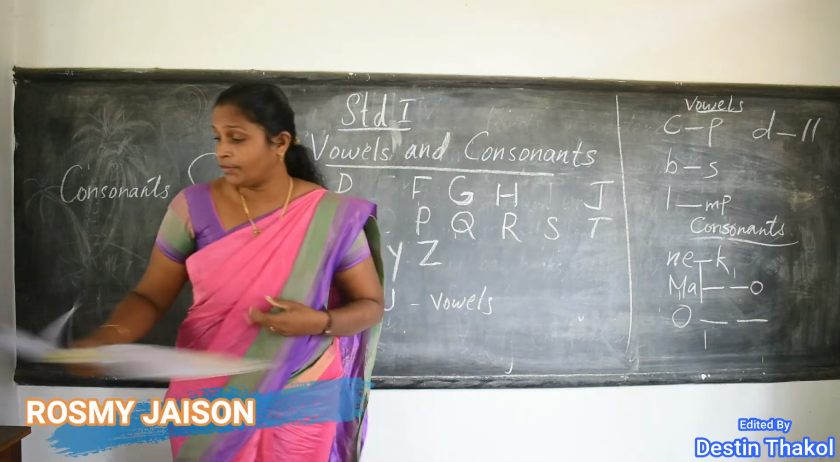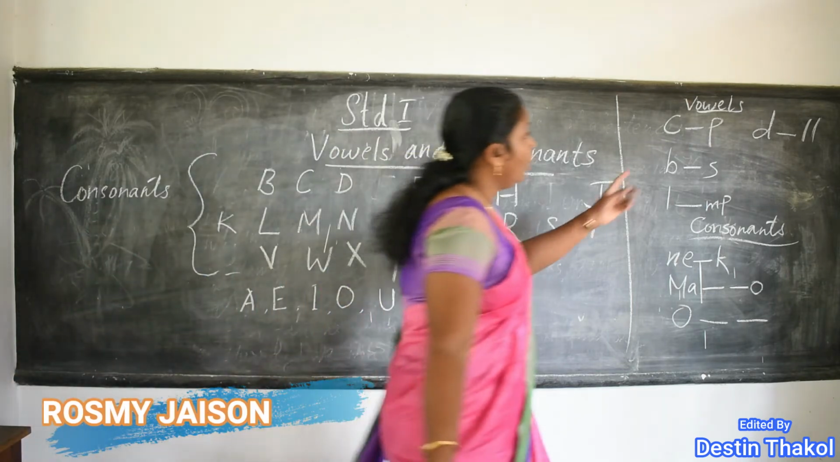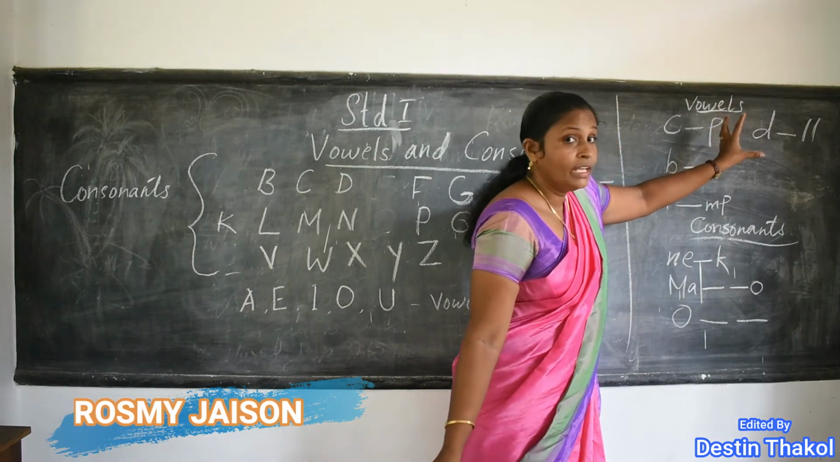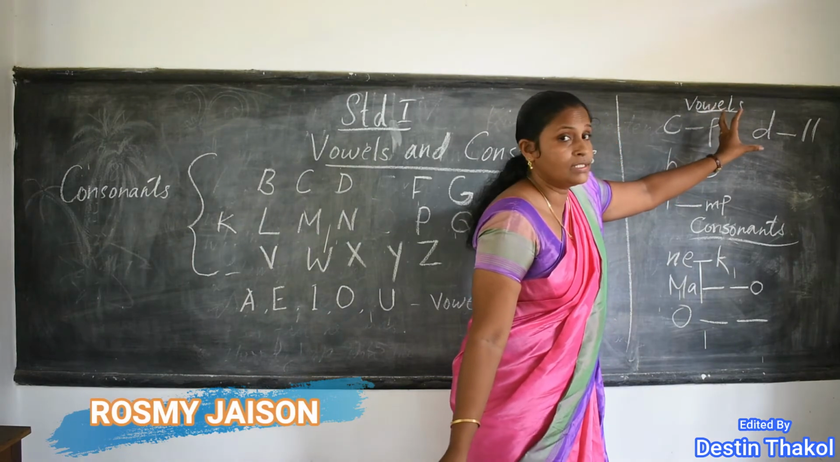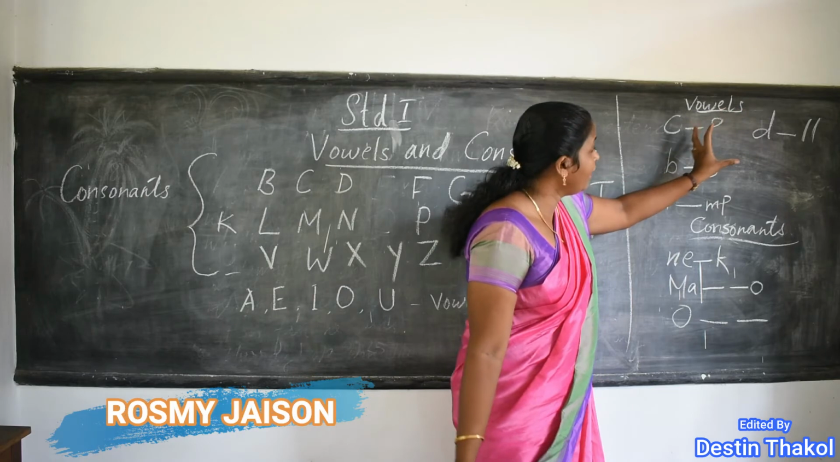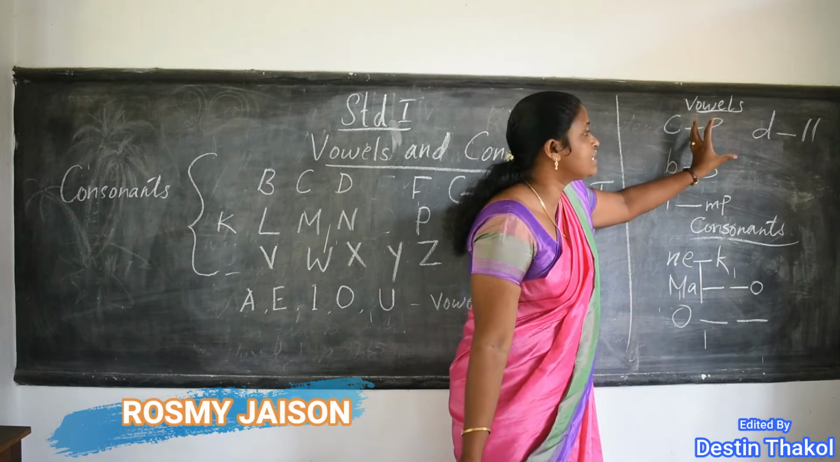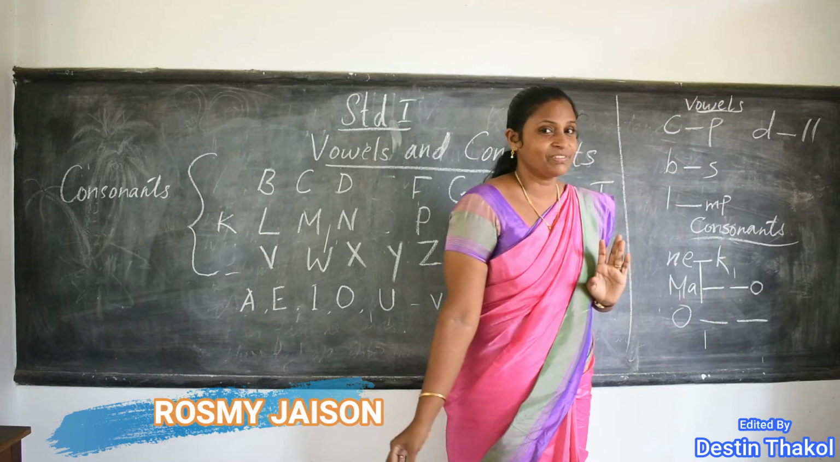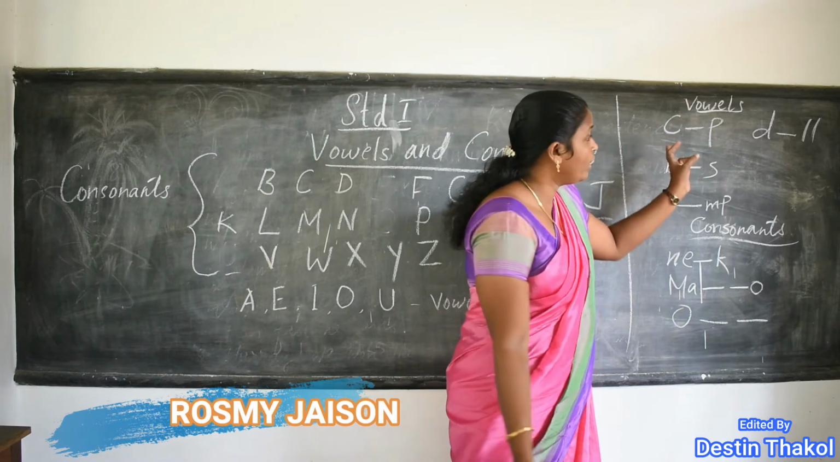So I will give you some examples. All of you look at the board. We have to write vowels here. Here the vowel is missing. Can you guess which word this is?